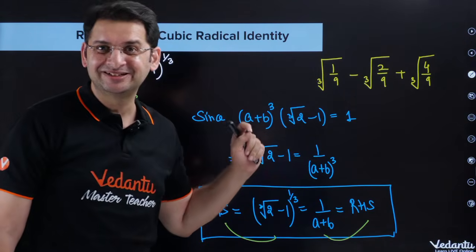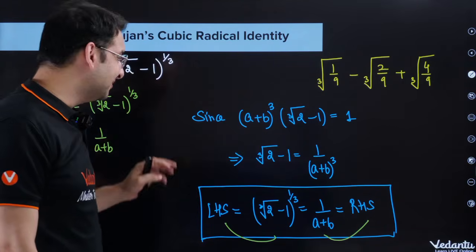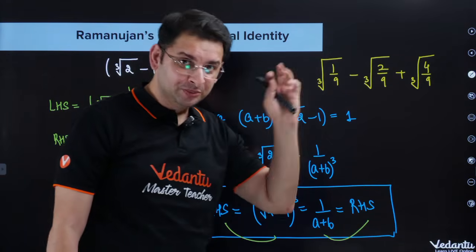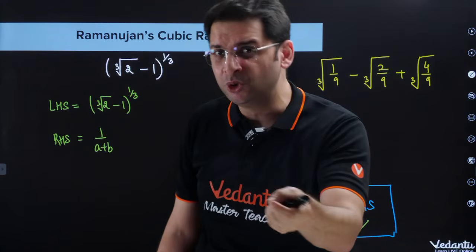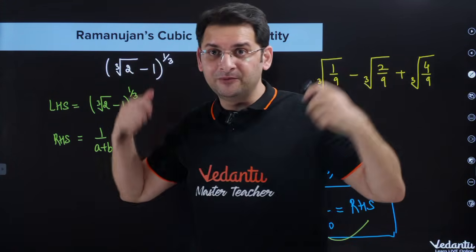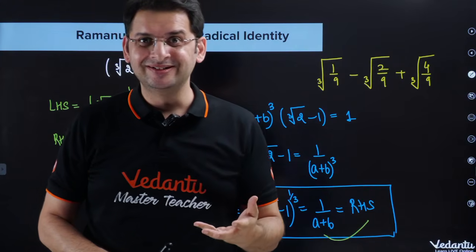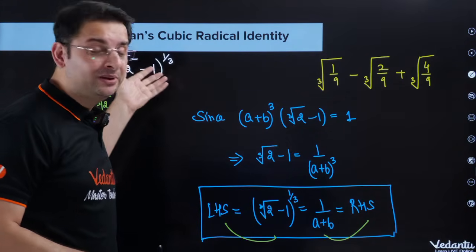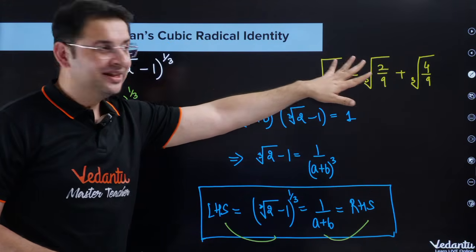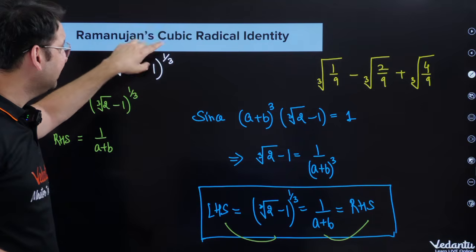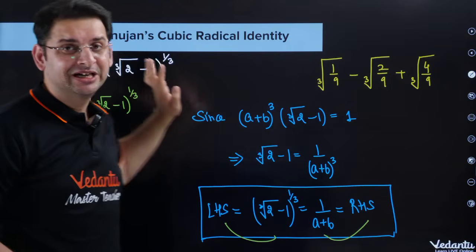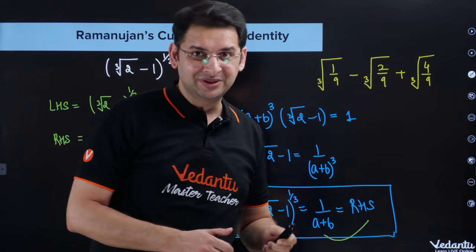Look at the kind of manipulations that amazing person had. I hope this is clear to everyone. Again, the basic identity which was to be used here was A plus B whole cube, A minus B whole cube, and some logic. And this is what we call problem solving. If you want to prove that these two expressions are equal, what are the ways to do that? This was a very complicated expression, and the power was 1 by 3 in every term. So the basic hint was, if I cube this, it becomes a little simpler. So cubing this should give us cube root of 2 minus 1. And how do we prove it? I hope you've understood.